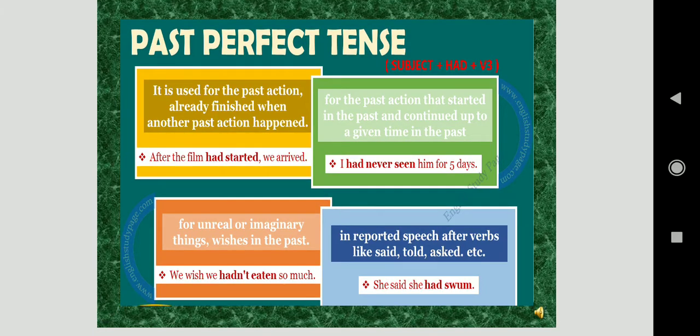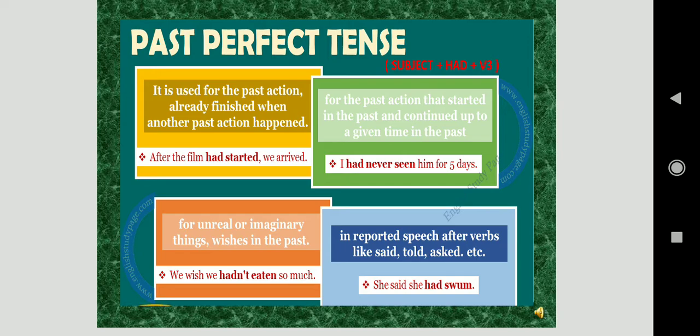One more example for you. Past perfect tense is used for the past action already finished when another past action happened. After the film had started, we arrived. Students, what is the past action in this? In this sentence, it is used for the past action already finished. What has already finished? Had started is finished, and we arrived is the action that happened next.